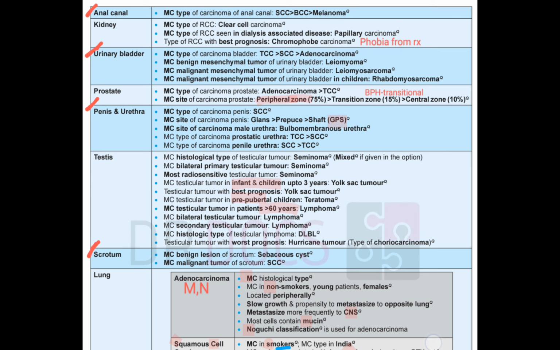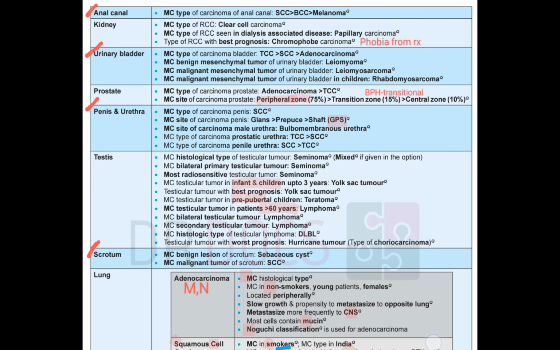Then in testes, most common histological type is seminoma, and bilateral primary is also seminoma. Radiosensitive is also seminoma. In infants and children up to 3 years, yolk sac tumor, and it has the best prognosis. Prepubertal children, teratoma. More than 60 years, lymphoma.